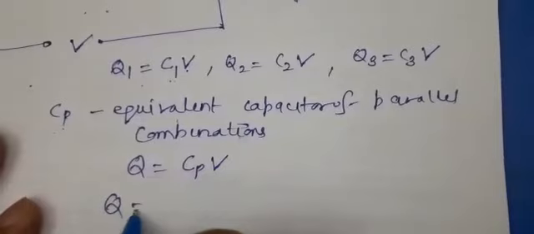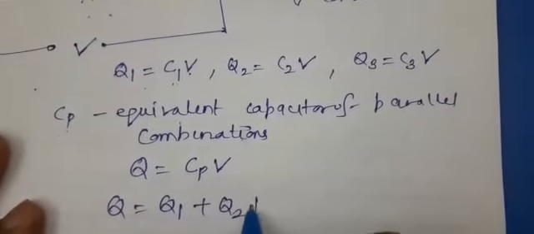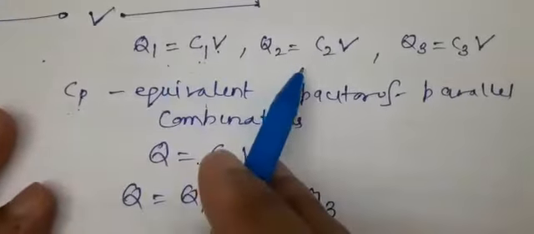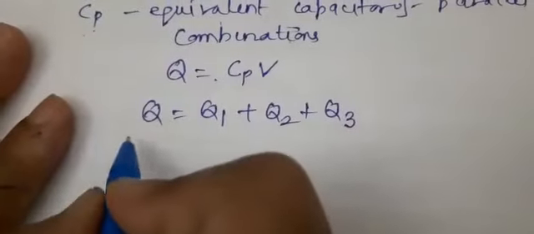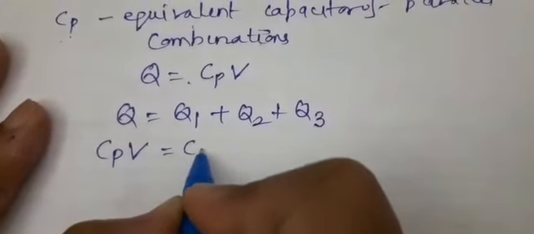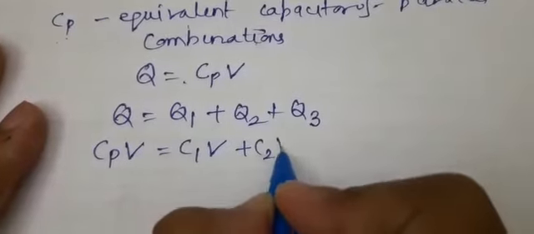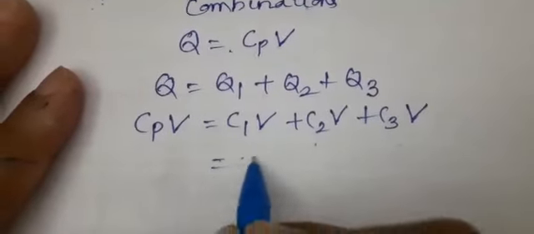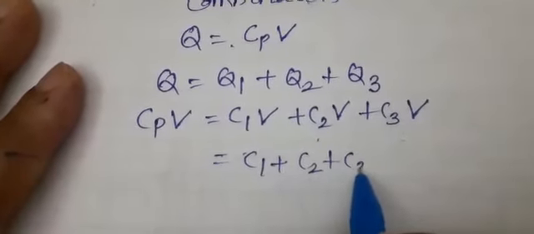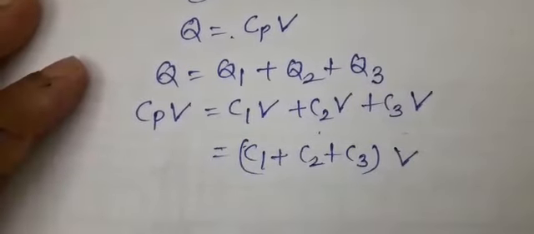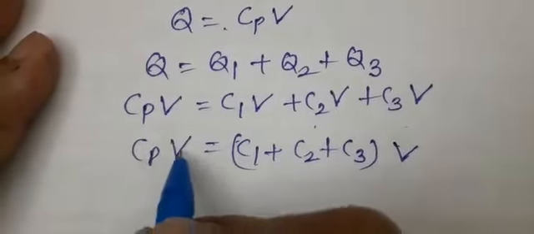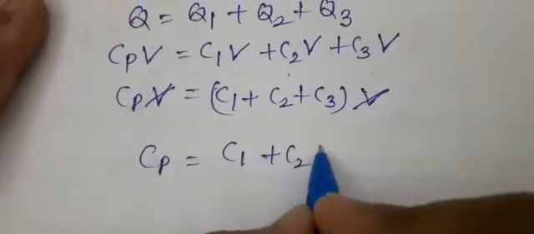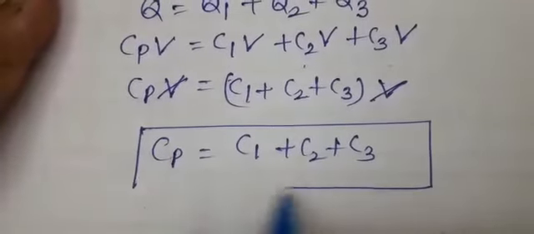Now Q is equal to Q1 plus Q2 plus Q3. Put the values of Q as well as Q1, Q2, Q3. So it will be CPV equal to C1V plus C2V plus C3V. Here you are observing V is common. So C1 plus C2 plus C3 into V. Now the common factor will cancel out from both sides. CP will be C1 plus C2 plus C3.